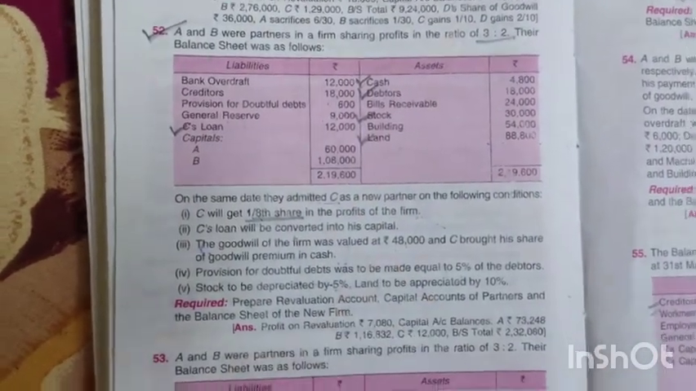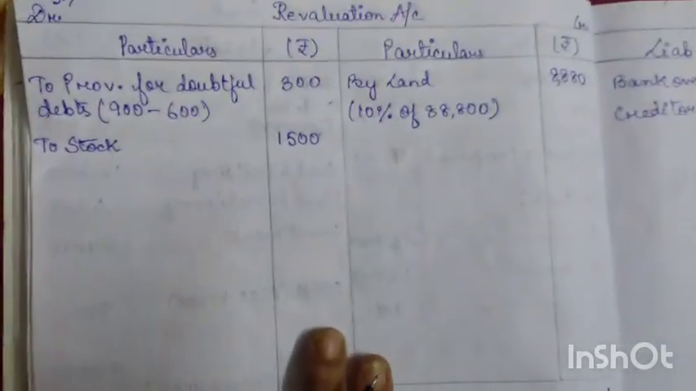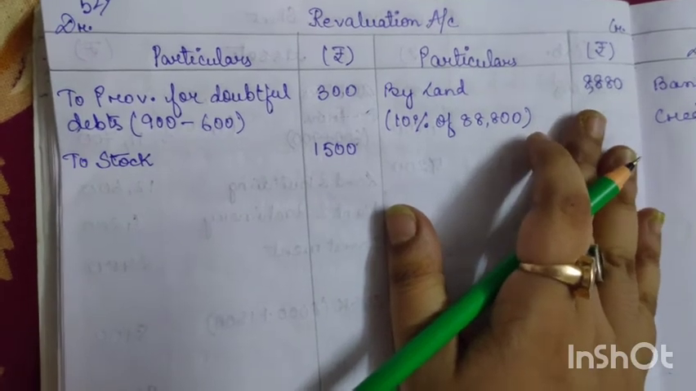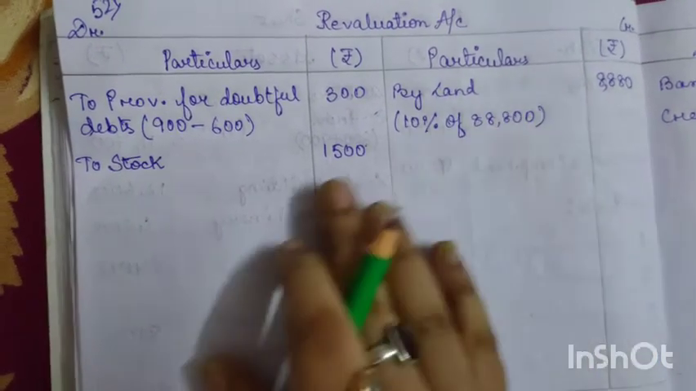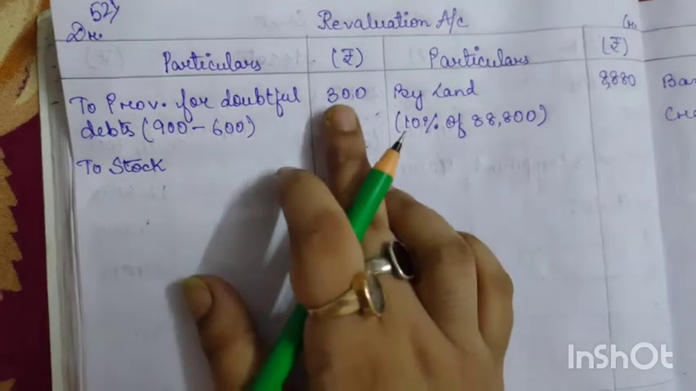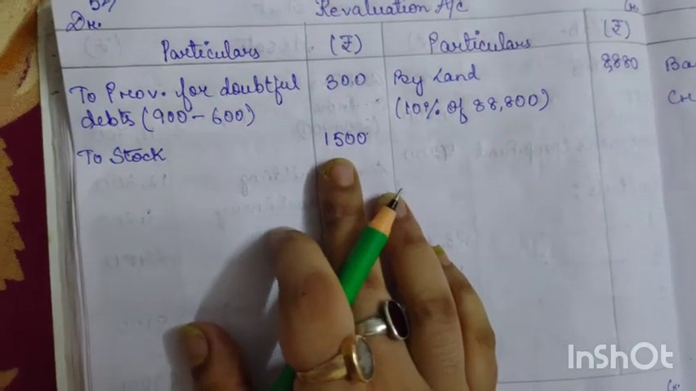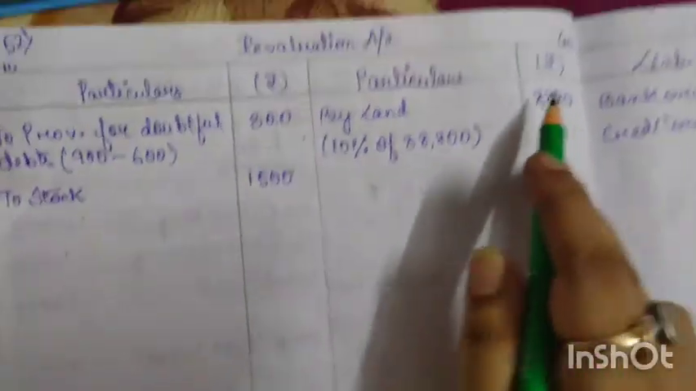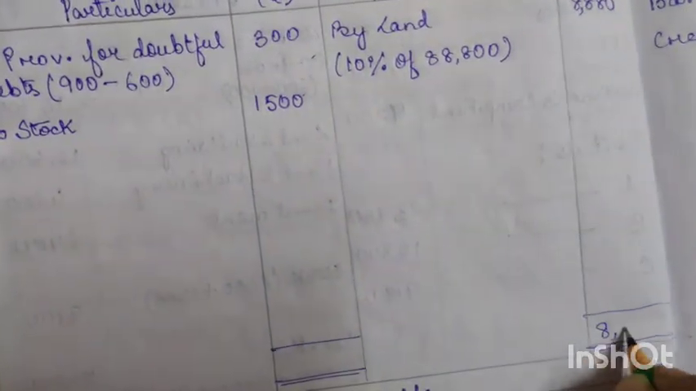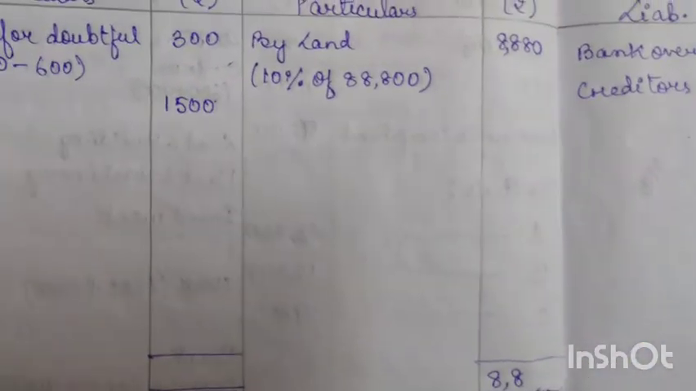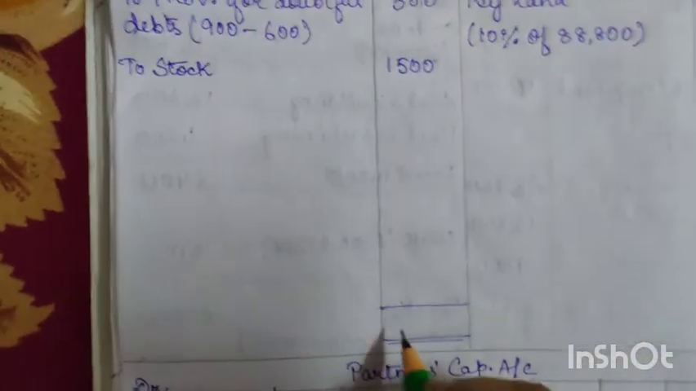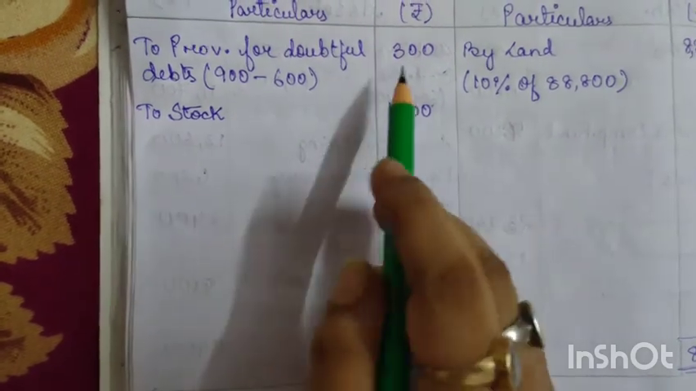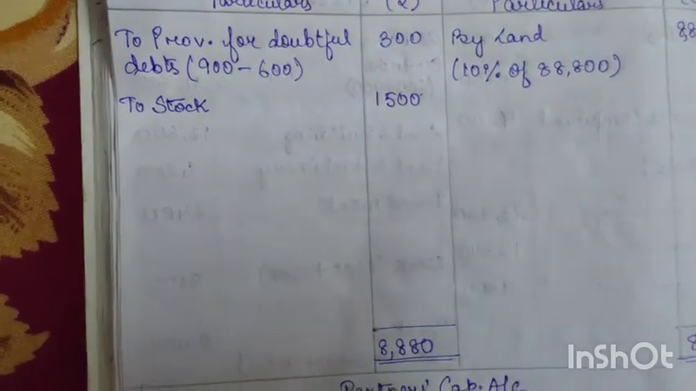So now we will calculate the revaluation account first. It is very clear that our credit side is greater, because in the credit side we have 8,880 and in the debit side we only have 300 plus 1500, it will make 1800. So here it is very clear that there will be profit because the credit side is greater. So we will write here 8,880, here also 8,880. So from 8,880, if we deduct 300 and 1500, we will get the profit.